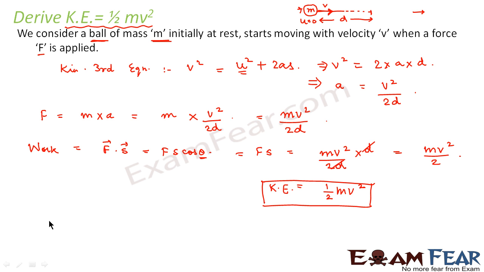Clear? Because in the very first slide we defined that energy is nothing but the capacity to do work. So whatever is the value of work, here the work turned out to be mv square by 2. That means this is the work which is associated with a body which is moving with velocity v. So this is nothing but the energy possessed by the body, and since this energy is possessed by virtue of its motion, therefore it is termed as kinetic energy. So the kinetic energy is equal to half mv square.